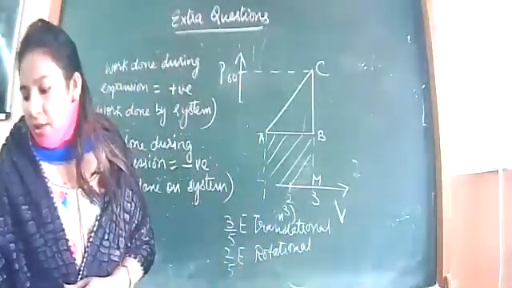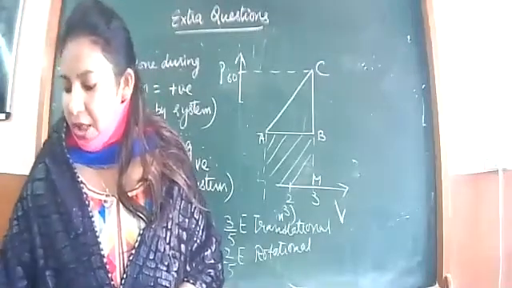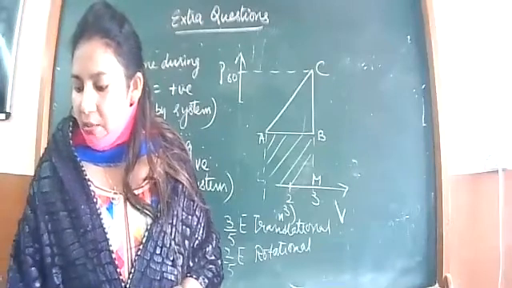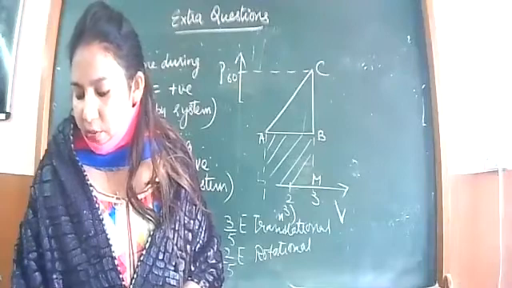All right. This is the assertion. The reason is: potential energy of an ideal gas is 0.